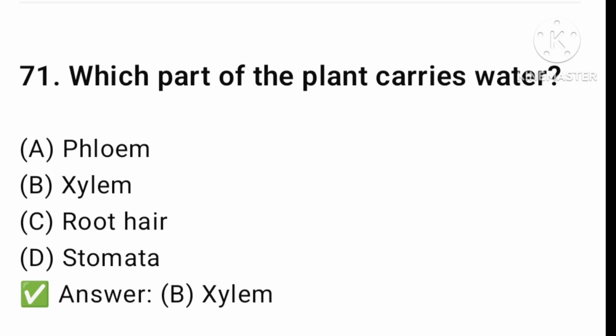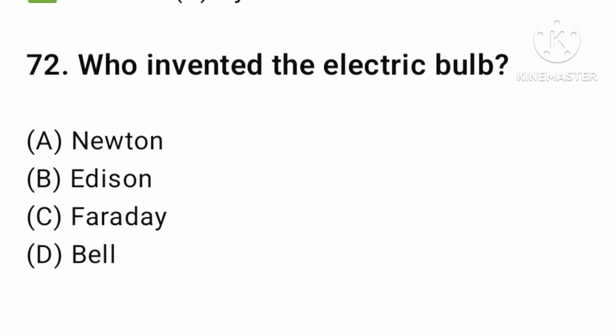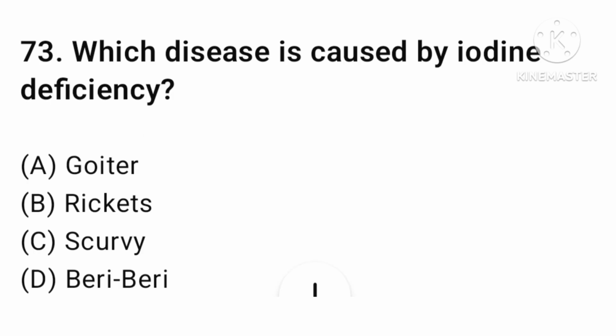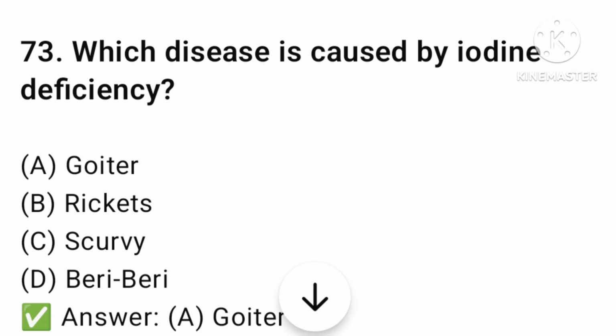Let's find the next question. Who invented the electric bulb? Newton, Edison, Faraday, or Bell? The answer is option number B, Edison. Let's find the next question. Which disease is caused by the iodine deficiency? Goiter, rickets, scurvy, or beriberi? The answer is option number A, goiter.